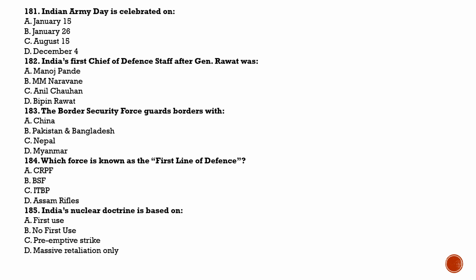Next question is question number 181. Indian Army Day is celebrated on, and the answer for this is option A, January 15. Next question is question number 182. India's first Chief of Defense Staff after General Bipin Rawat was, and the answer for this is option C, that is Anil Chauhan. And if the question is asked like who was the first Chief of Defense Staff of India, or who was the first CDS of India, then the answer will be General Bipin Rawat.